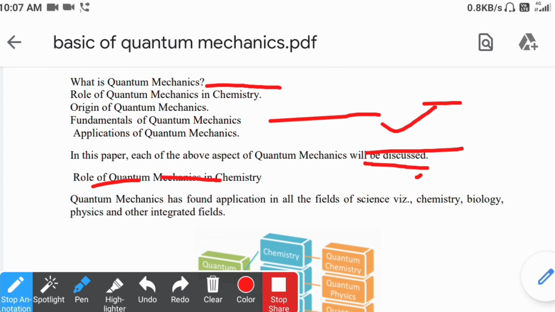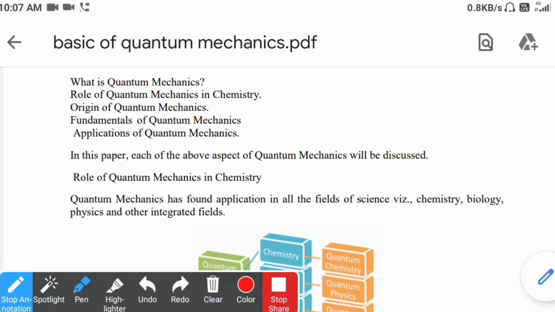The next thing that comes to mind is what quantum mechanics is and what its role is in our chemistry, because it comes from core physics, so how will it be applicable to chemical systems. Then, what is the origin of quantum mechanics, and what are its fundamental postulates.